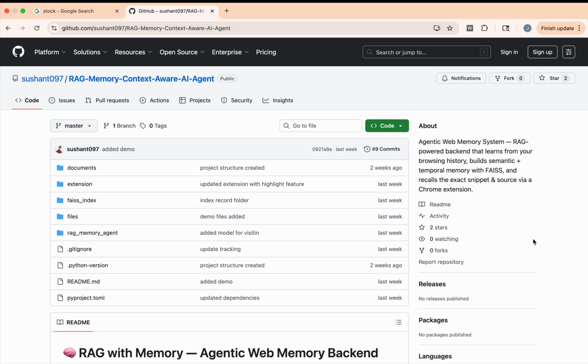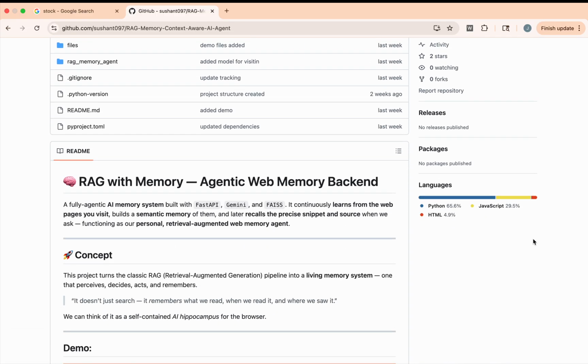A project called RAG Memory Context Aware AI Agent. Basically, what it does is, we have the Chrome extension and we visit different web pages every day, right? But our browser doesn't remember what we visit. So whatever page we visit, we try to index that and store it in the FAISS vector store as long-term memory, and when we search, it will search from that vector store and give us the top k results.